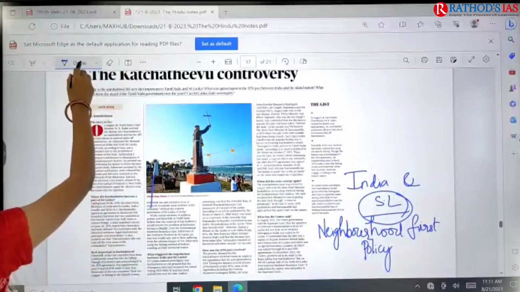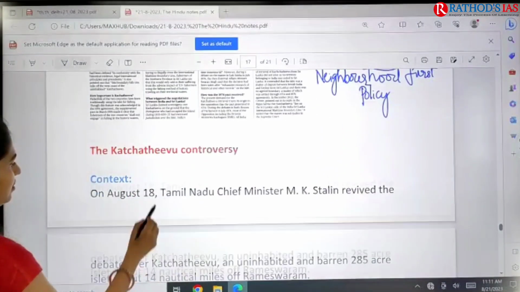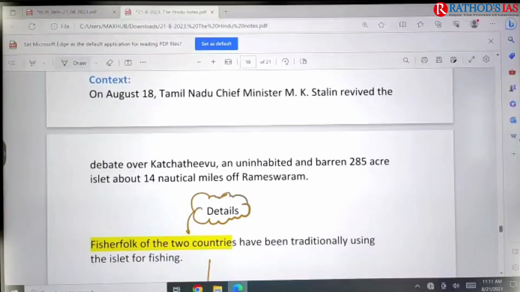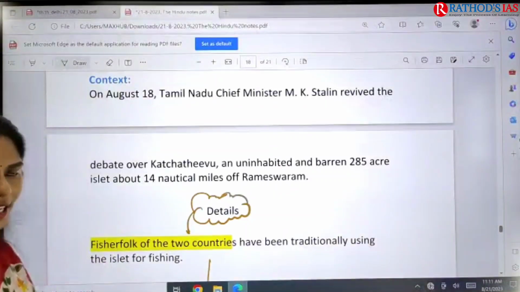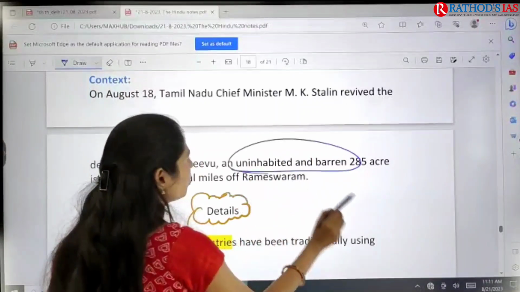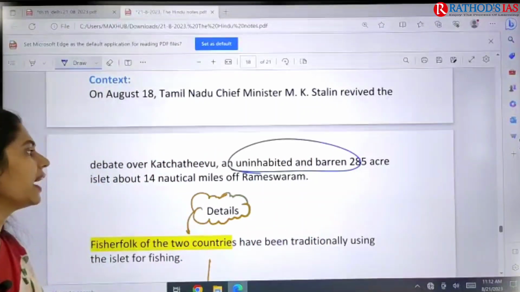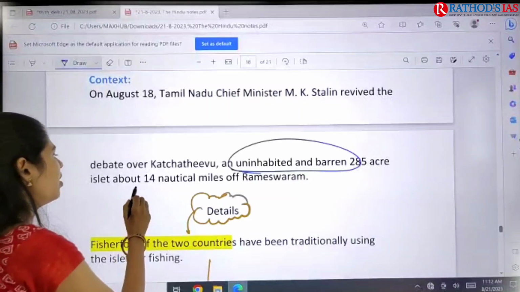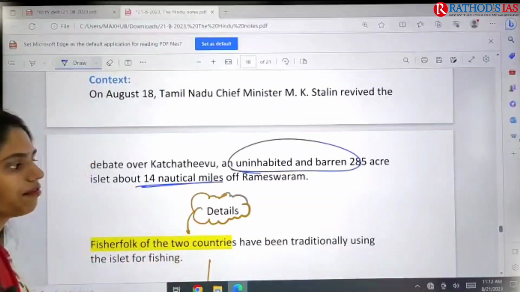Now let us try to see the crux of this article. On August 18th, the Tamil Nadu Chief Minister received a debate over the Kachatheevu Islands. This island is uninhabited, that is, no one is living on it. It is a barren island and it is about 14 nautical miles from Rameshwaram.